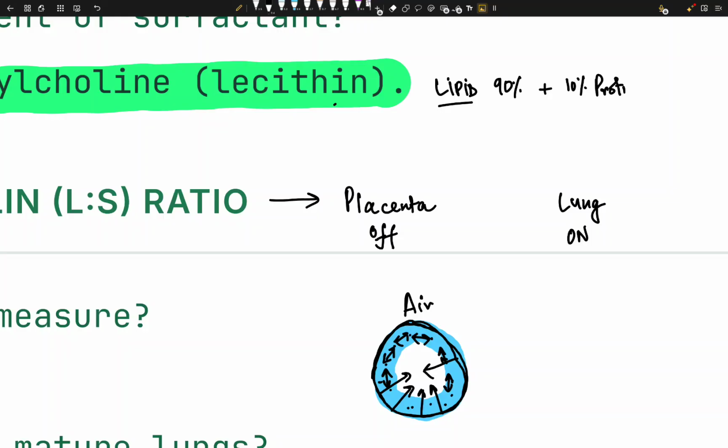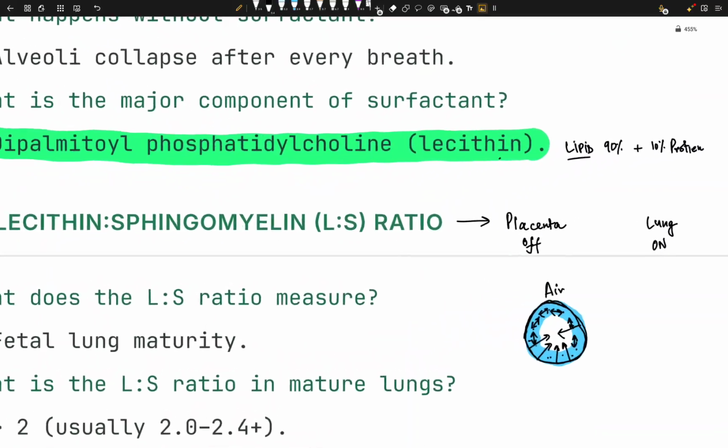Okay, you must be thinking, oh, I'm wasting your time. No, it's very important to know what exactly lecithin is. We are studying so much about it. Now it's called, what is this weird name? Dipalmitoyl phosphatidylcholine. And this is the star. This molecule actually lowers the surface tension and keeps the alveoli open itself.